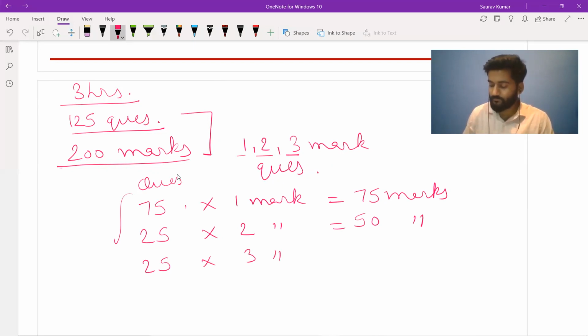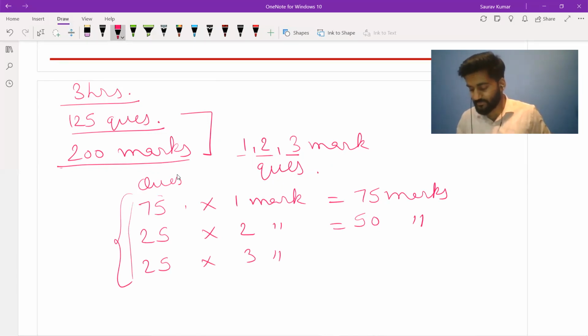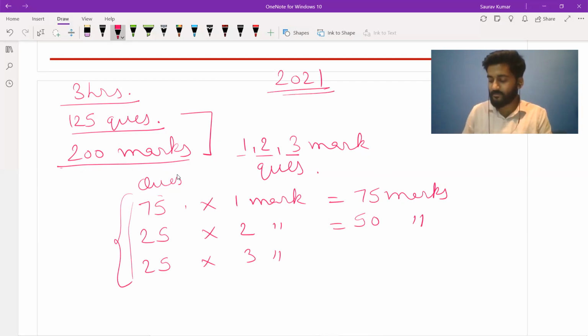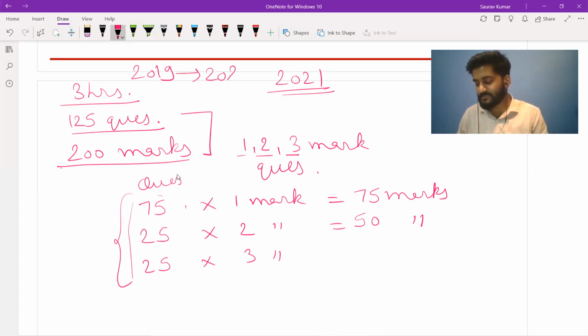We are trying to get a division of these questions because as per the latest notification of 2021, what happens with NATA is that up to 2019 there was some guidelines, some method. Then they changed the entire syllabus and the method of conducting exam in 2020. Then they have again updated all those things in 2021.